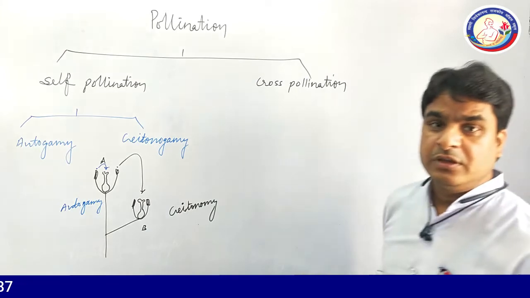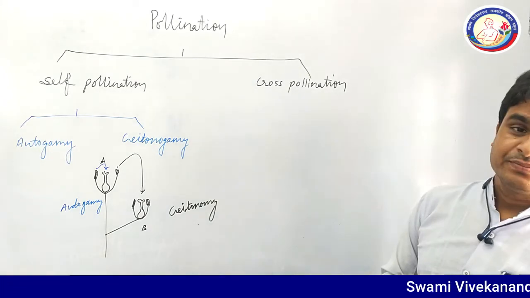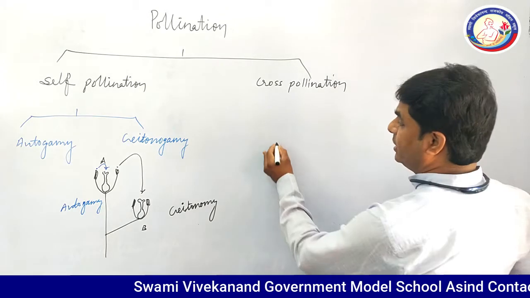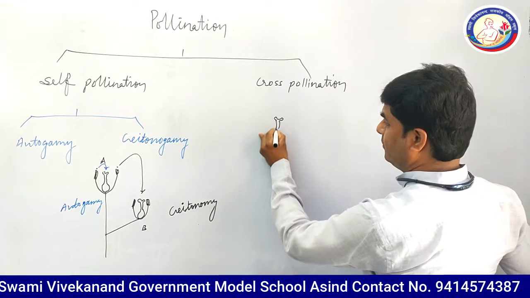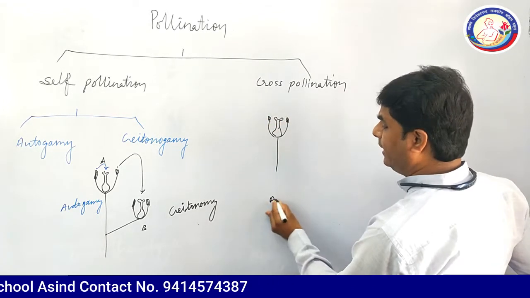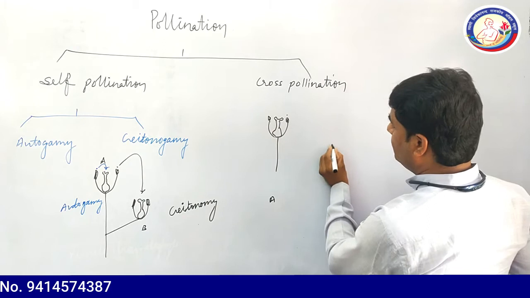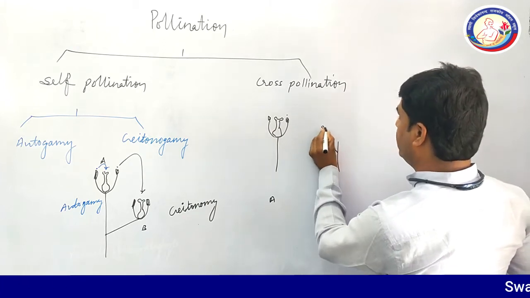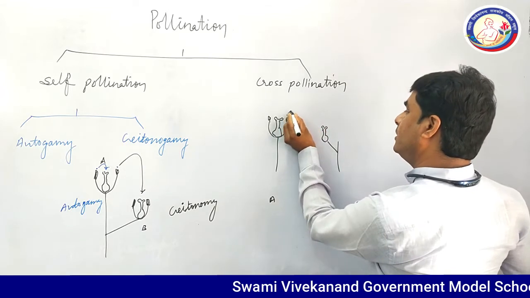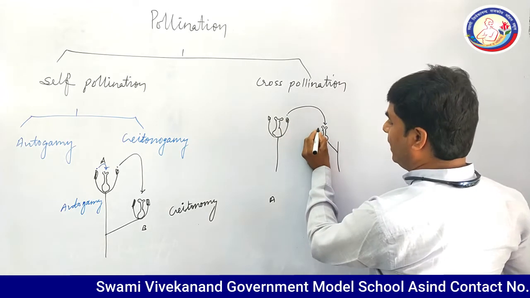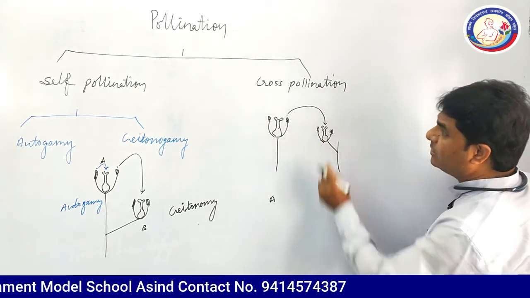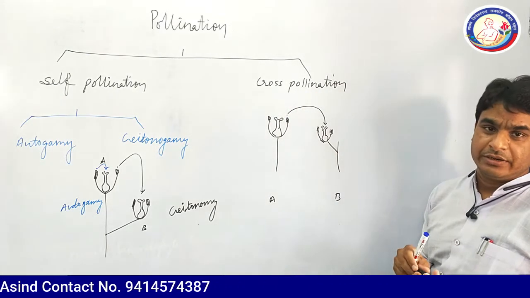While in cross-pollination, the entire plant is changed. The transfer of pollen grain from plant A to the stigma of another plant is known as cross-pollination.